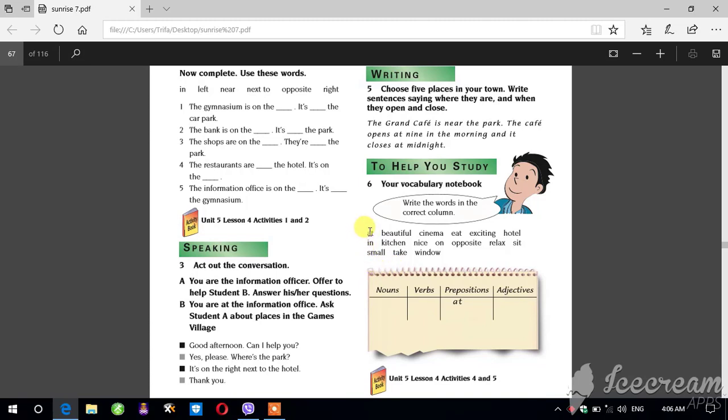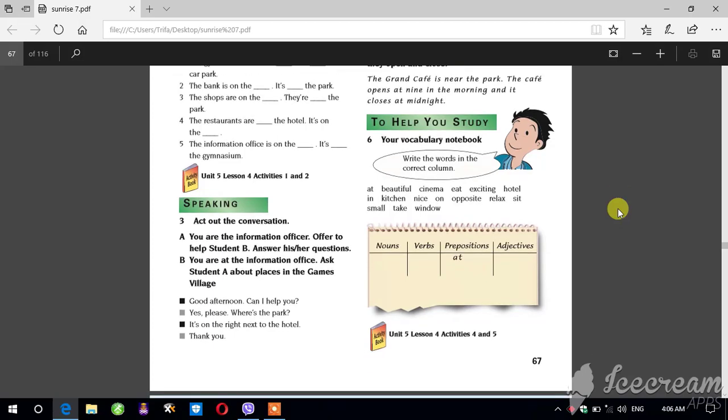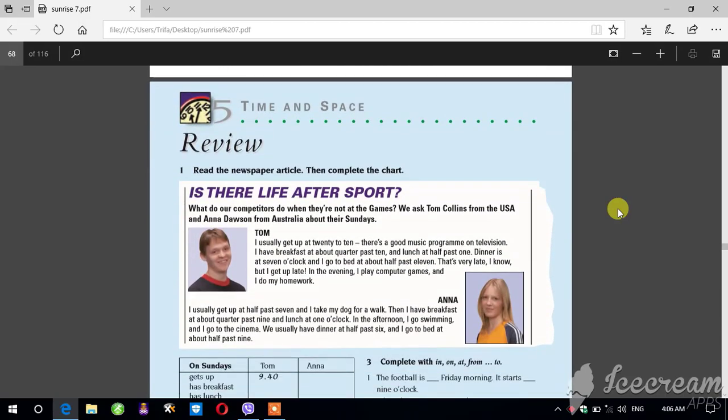We said at is a preposition, beautiful, adjective, cinema is a noun, eat is a verb, exciting, adjective, hotel is a noun, in preposition, kitchen is a noun, nice adjective, on preposition, opposite preposition, relax is a verb, sit is a verb, small adjective, take is a verb, window is a noun. But you have to review both of them, the activity book and this one. Look at the review.